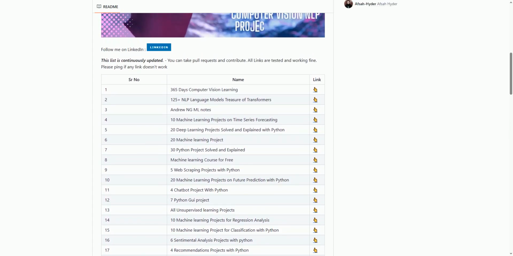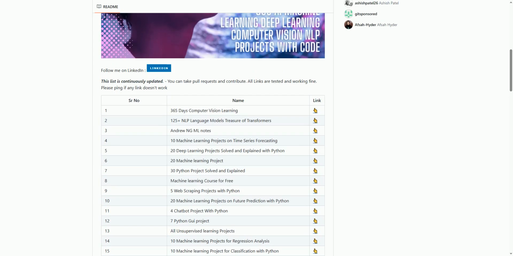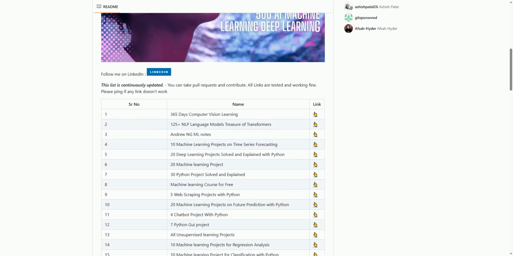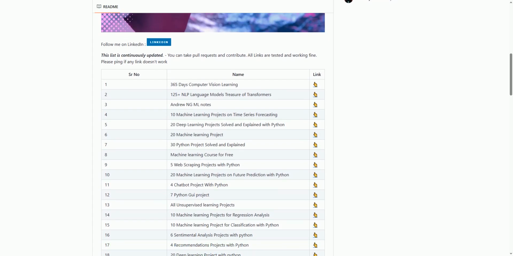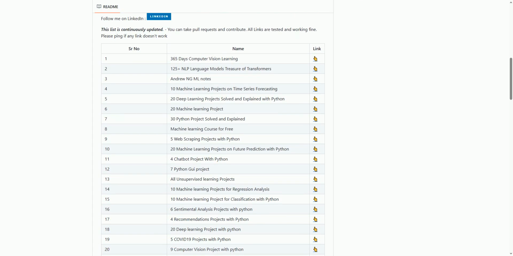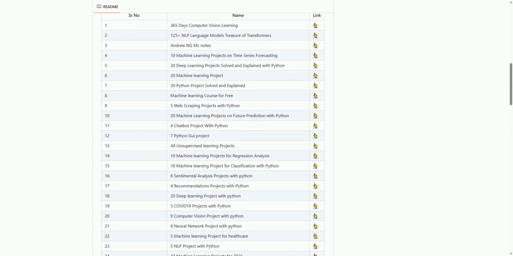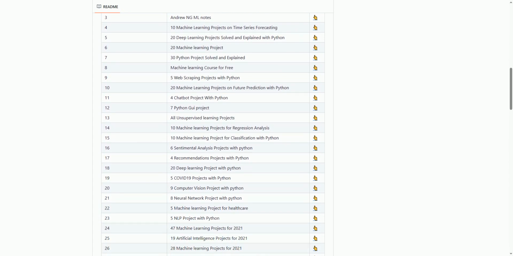Under the About section, the project is pitched as a 500 AI project list with code, hinting at continuous updates and an invitation for community contributions. This suggests that the repository is not static but rather a living document, evolving with new insights and projects.